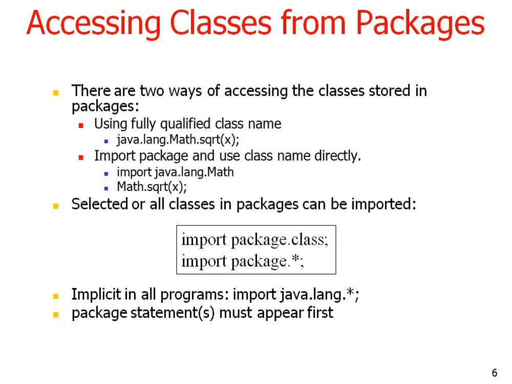Selected or all classes in a package can be imported, so we need to import it, such as import package dot class name. If we need to import all the classes from that package, then we need to provide an asterisk. So implicitly in all programs, we import java.lang.*, where the package statement must appear first.